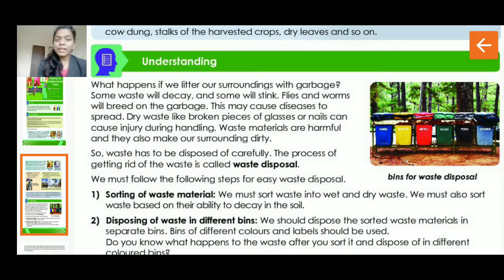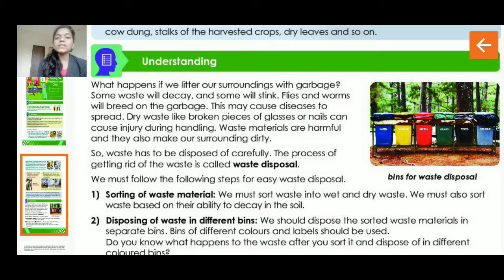So dry waste like broken pieces of glasses or nails can cause injury during handling. If you throw the glass pieces or any other sharp things anywhere, it may hurt some other person, right? So waste materials are harmful and they also make our surrounding dirty.